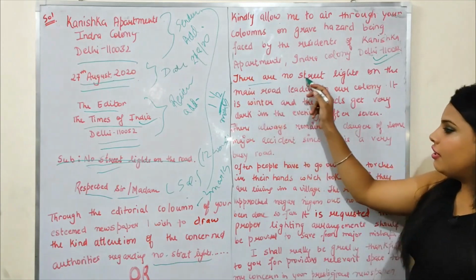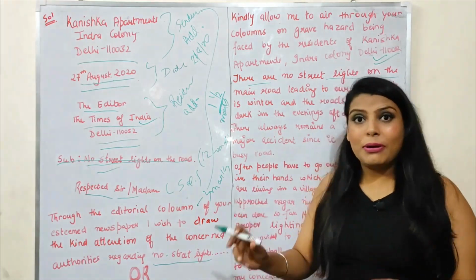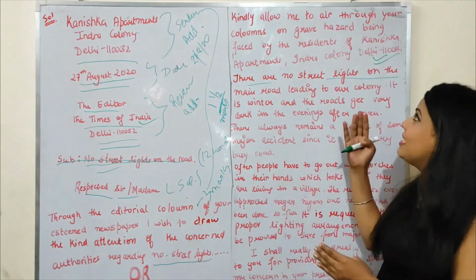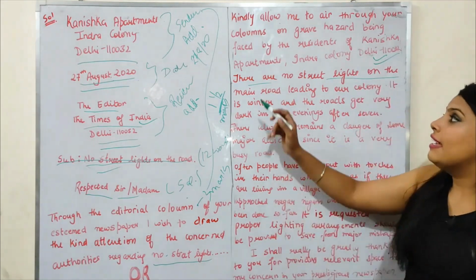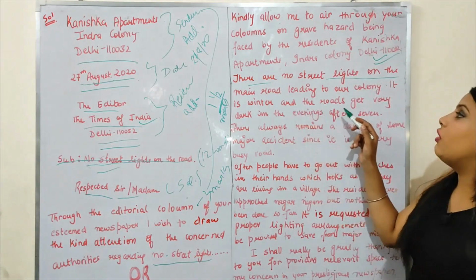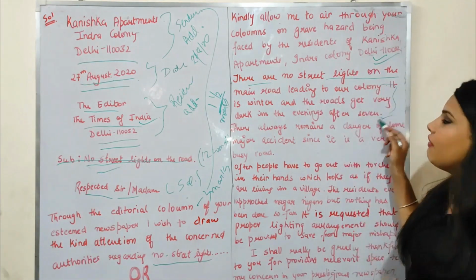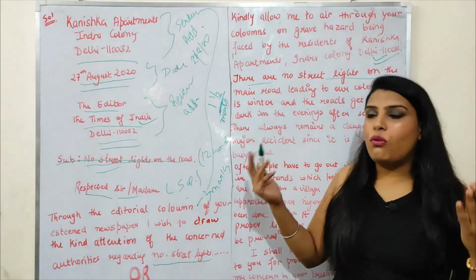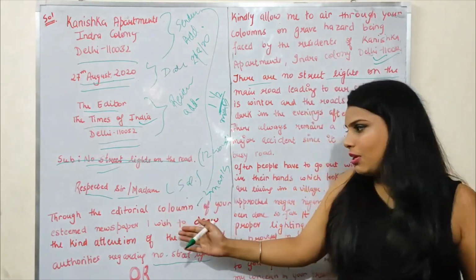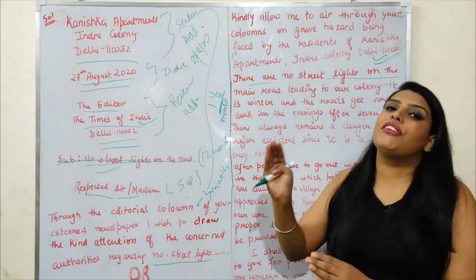After that, there are no street lights. Now I am mentioning the purpose of my letter. I am mentioning the problem. What problems are the residents of Kanishka Apartments facing? There are no street lights on the main road leading to our colony. It is winter and the roads get very dark in the evenings after 7. This was already given in your question. Nothing to write. What you have to think is, first of all, start with the attractive lines. You can start like this or this. Then what you have to mention? The problem which is already given in your question.